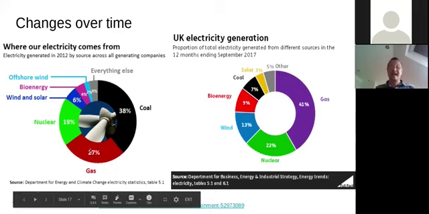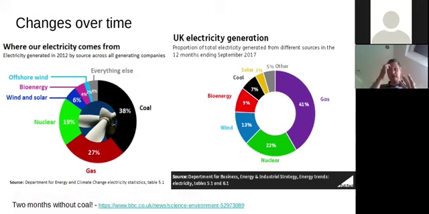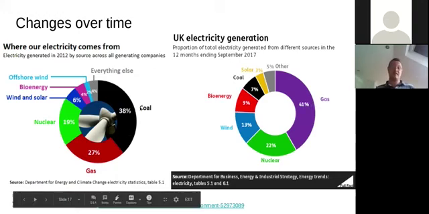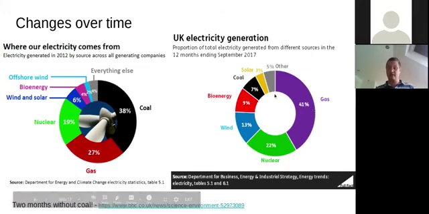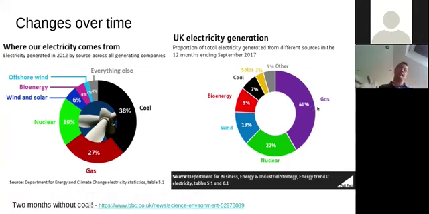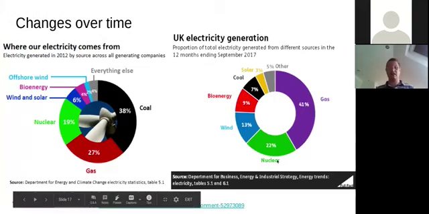You can see gas has caused the amount of gas to increase from 27% to 41%. But overall, if you look at the total amount of fossil fuels, it used to be at 65% fossil fuel, and now we're down to 48%. So we are moving away from fossil fuels. You can see the amount of nuclear has gone up a tiny bit.